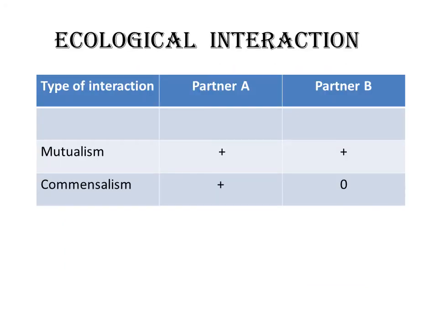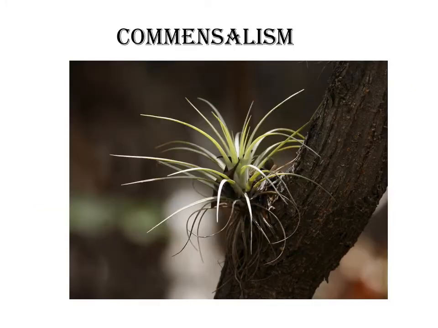The second type of interaction is commensalism. It is a relationship in which one partner gets benefited whereas the other remains unaffected. Let us see some examples. This picture is of epiphyte. Epiphytes are the plants which grow on other plants or use them only for support and do not hurt them. It means they do not take any kind of nutrition from the other plant. So here the epiphyte gets benefited whereas the other plant remains unaffected.